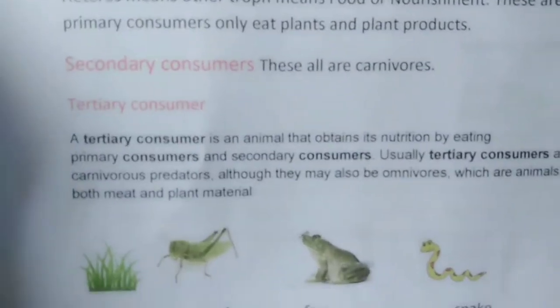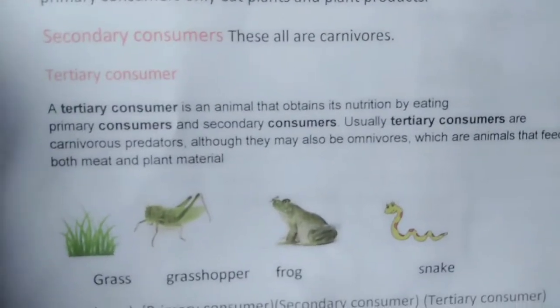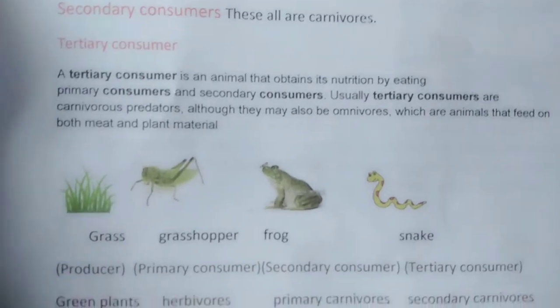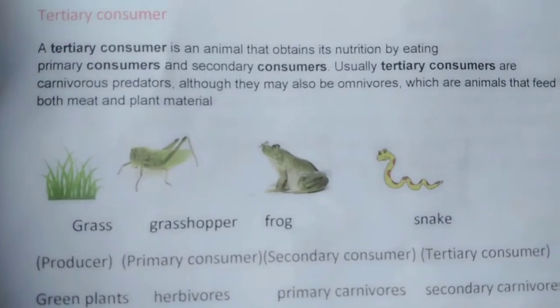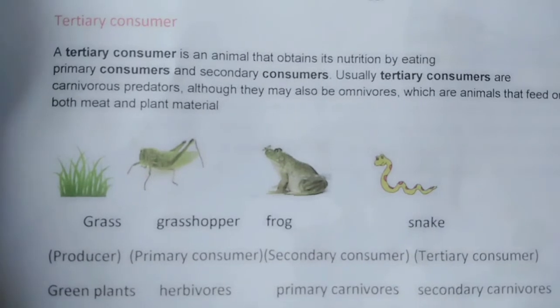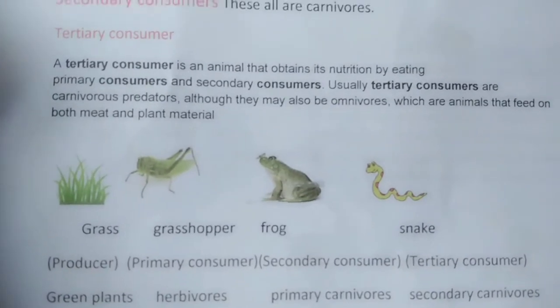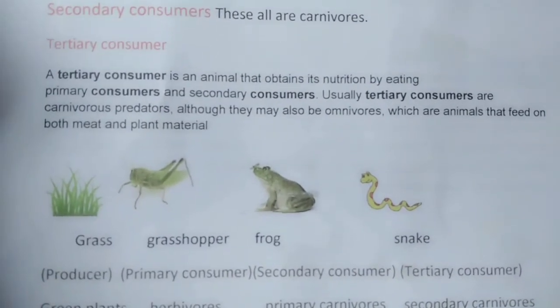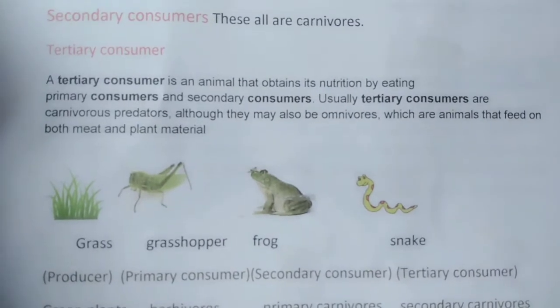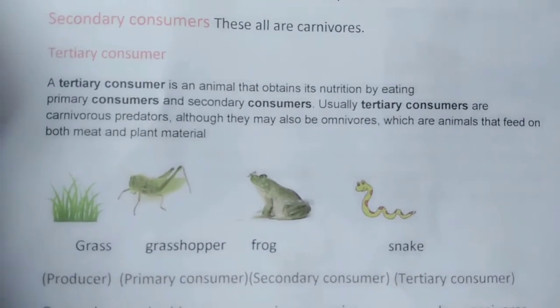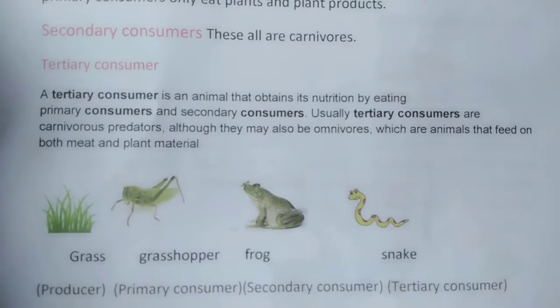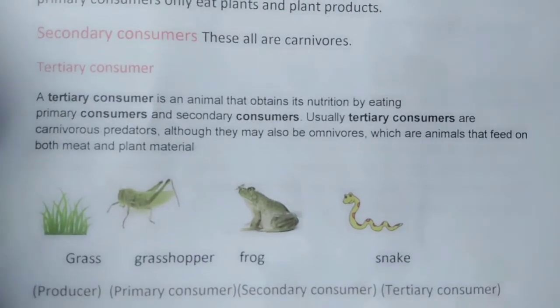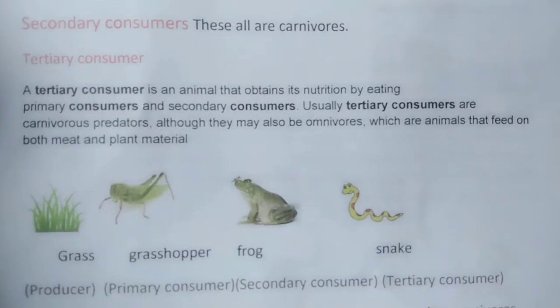Secondary consumers, they are carnivores. Tertiary consumer. A tertiary consumer is an animal that obtains its nutrients by eating primary consumers and secondary consumers. Usually tertiary consumers are carnivores, predators, although they may also be omnivores, which are animals that feed on both meat and plant.